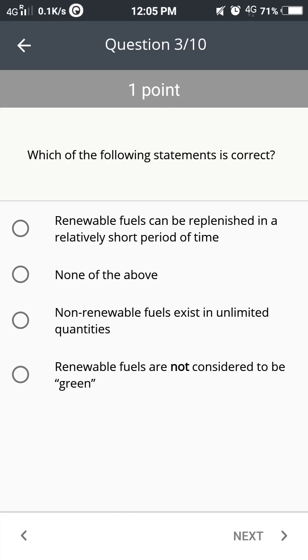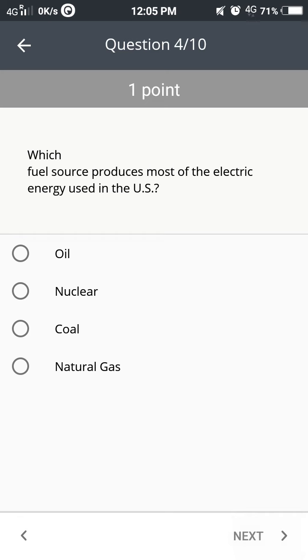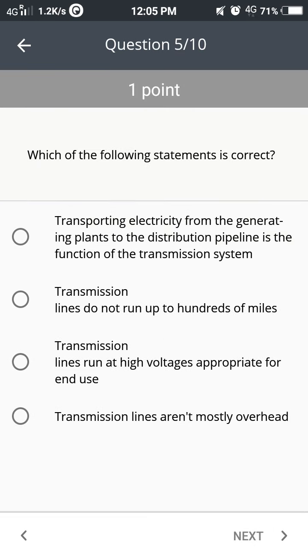Which of the following statements is correct? The correct answer is renewable fuels can be replenished in a relatively short period of time. Which fuel source produces most of the electric energy used in the USA? The answer is nuclear. Which of the following statements is correct?